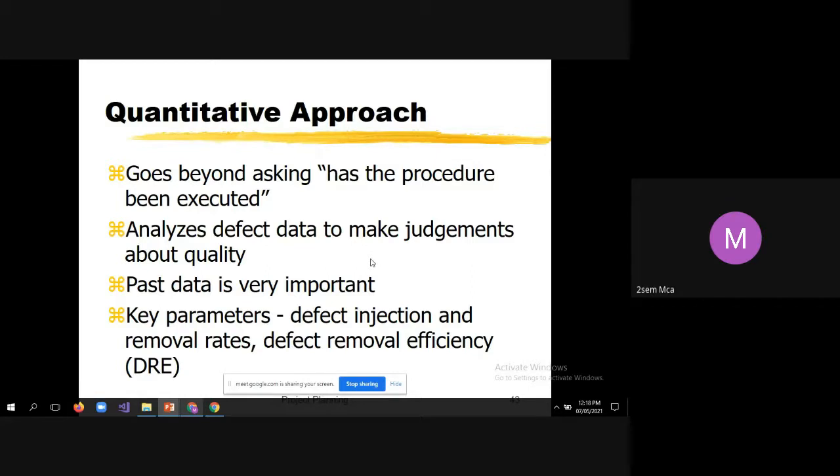So defect injection and removal rates will define the removal efficiency. For example, 10 bugs are detected. Among them, 5 have moderate severity, 2 have very high severity, and 3 have very little severity.